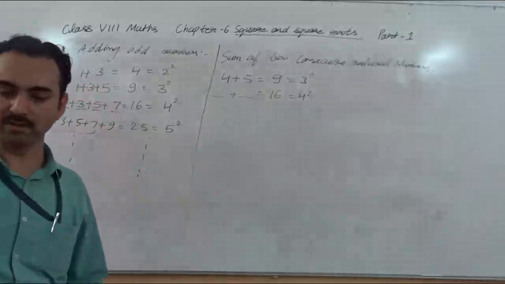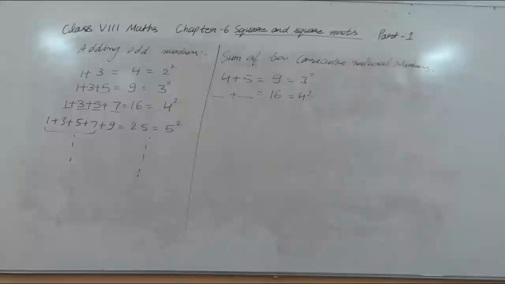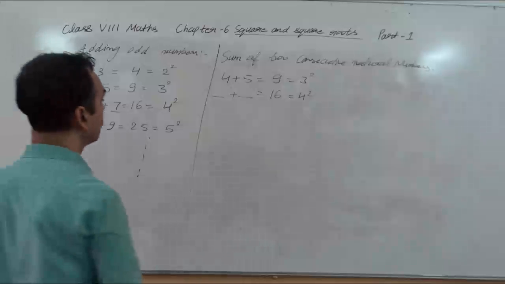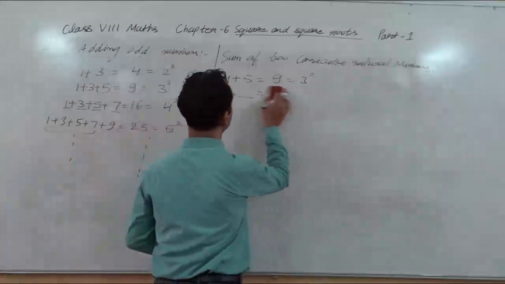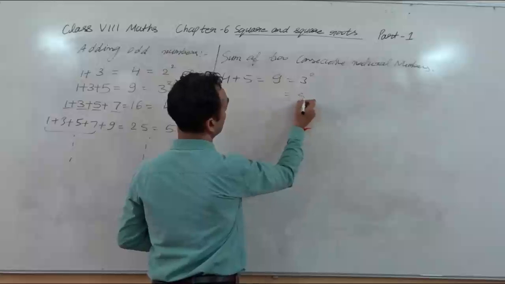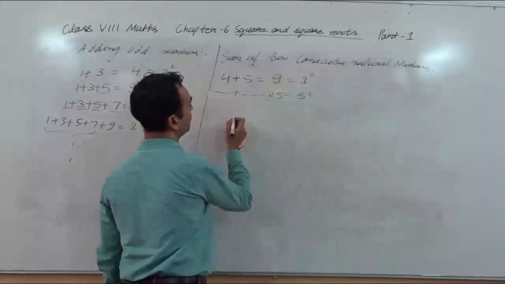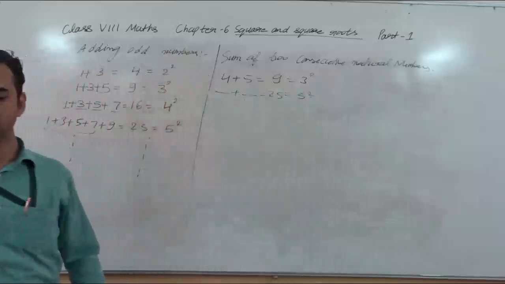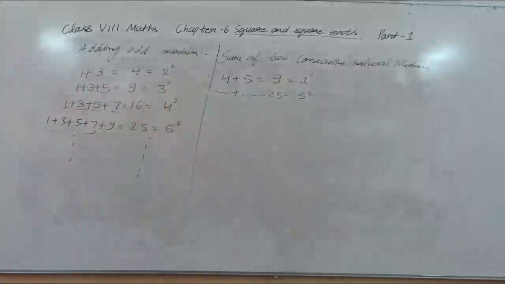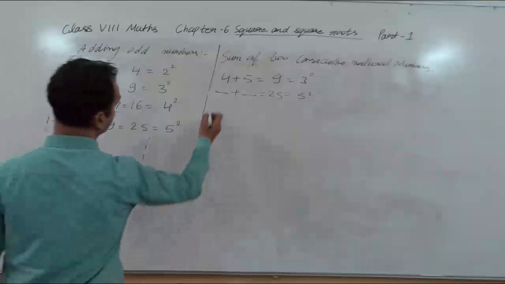For this you have to do practice, and you will get it. This is an odd number. You have to take an odd number here. So you take 5 square. 5 square is 25. So for 25, you take 12 and 13.